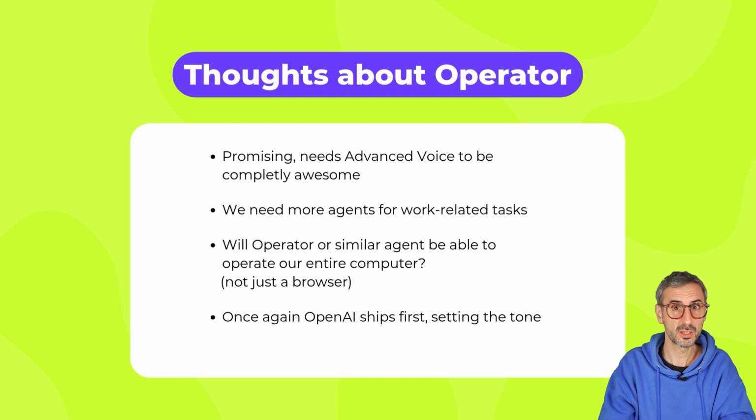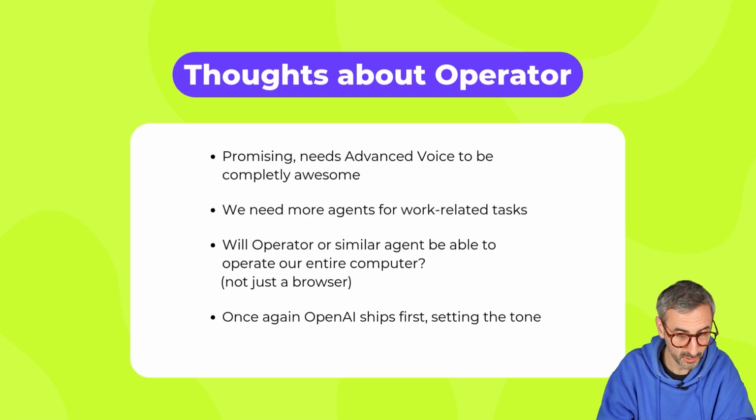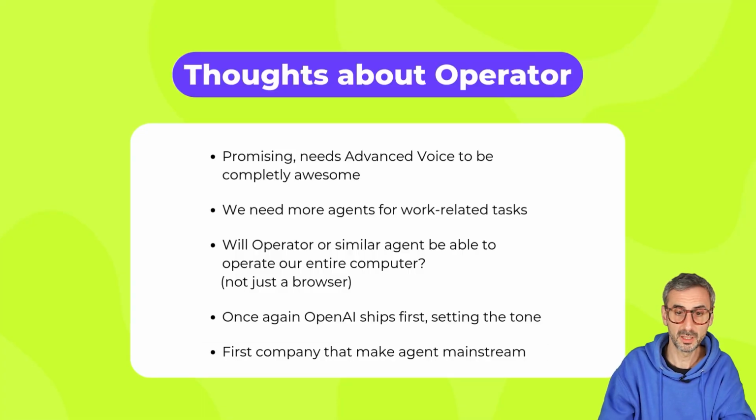Once again, OpenAI was the first mover in this space, right? They shipped an agent first. They were the first to put it out there in the market into the hands of the people and set the tone. They did that with ChatGPT in 2022, and they are now doing this with Operator, the first real user-friendly agent out there on the market for people to play around with. I admit, it's for rich people that can pay $200 a month in the US, but I mean, it's something. They have put it out there. They are the first company to really make agents mainstream, because this will become mainstream. This will be the way we do things in the near future. There is no doubt about this.